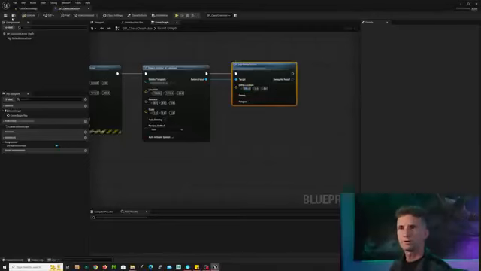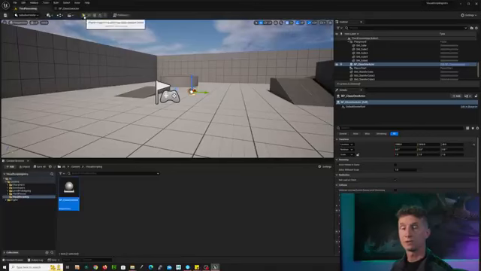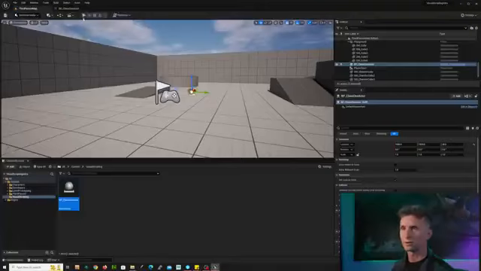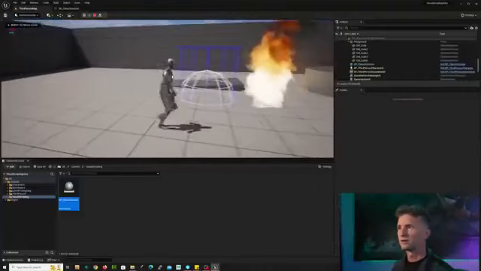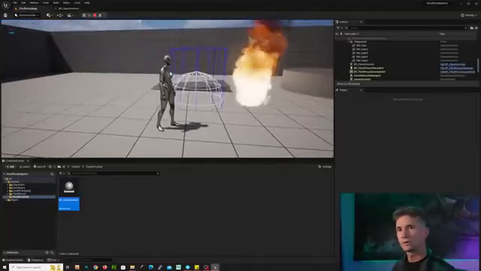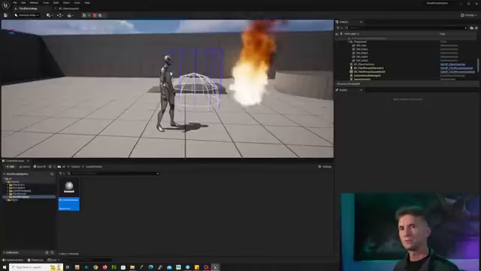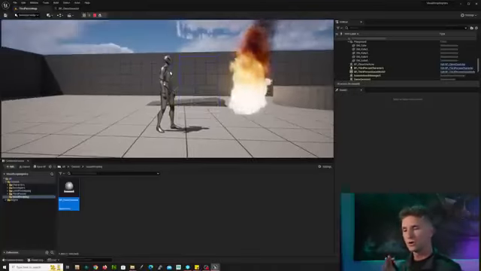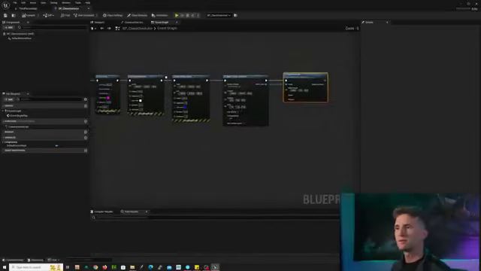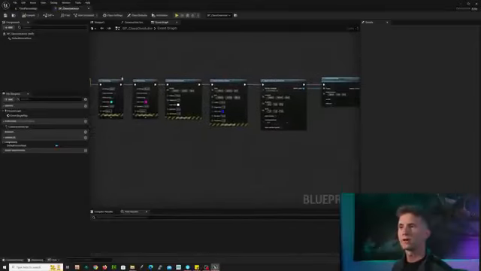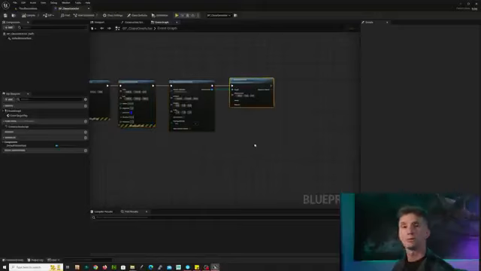Now, if we compile and save this and we play, it's going to be really hard to see what's happening, and I'll show you why. You'll notice our emitter is already 200 units away. We didn't actually get to see it move, because when Unreal started, it came into our blueprint, started begin play, printed hello world, drew the sphere, drew the cylinder, spawned the emitter, and moved the emitter right away, almost instantaneously. It happened so fast, we didn't even see the emitter move.